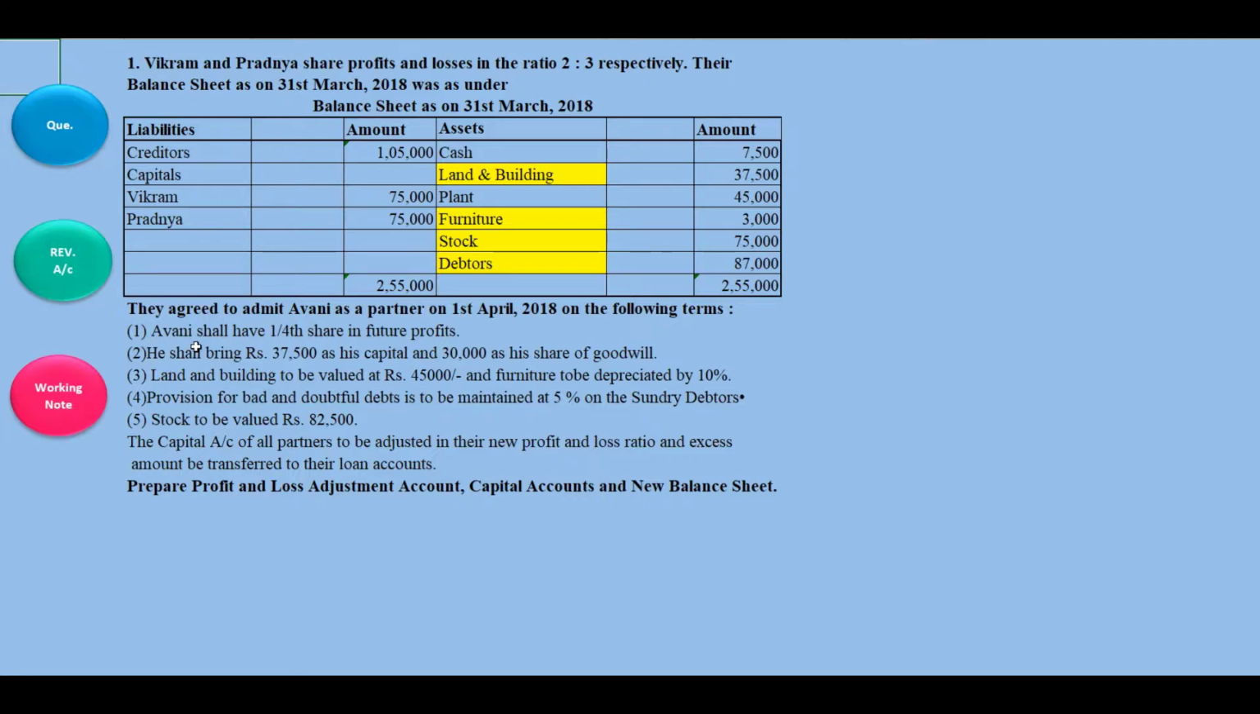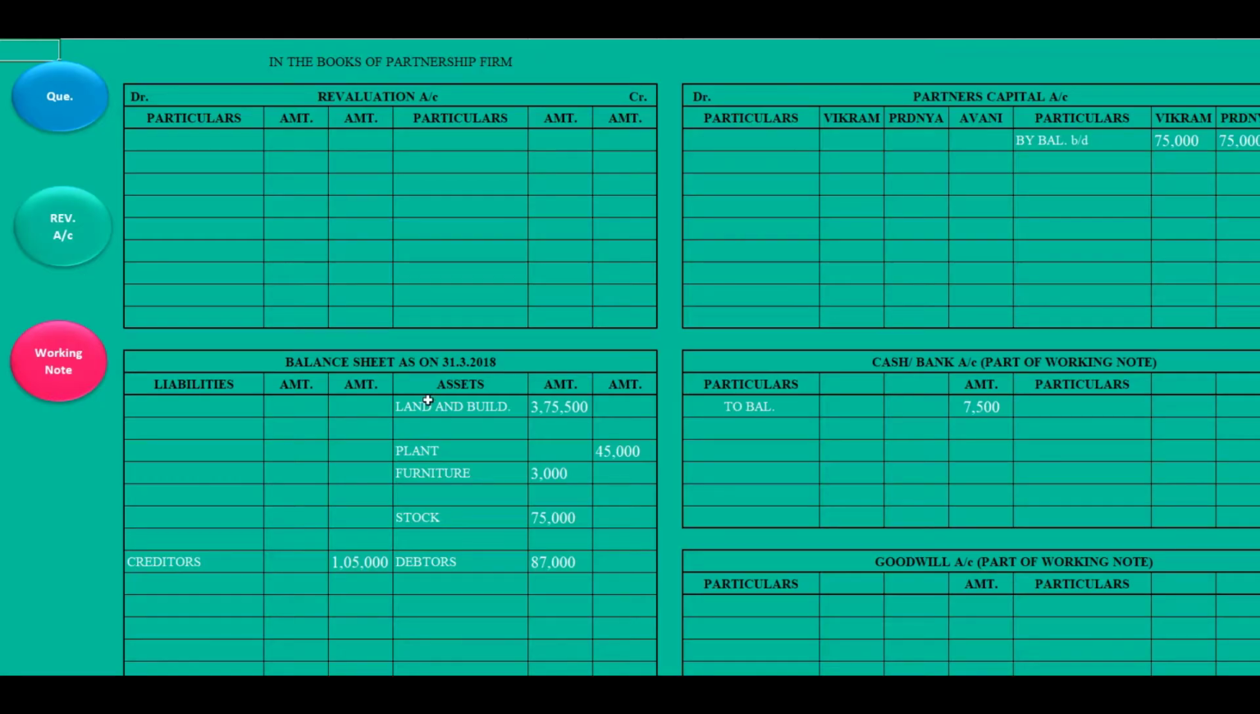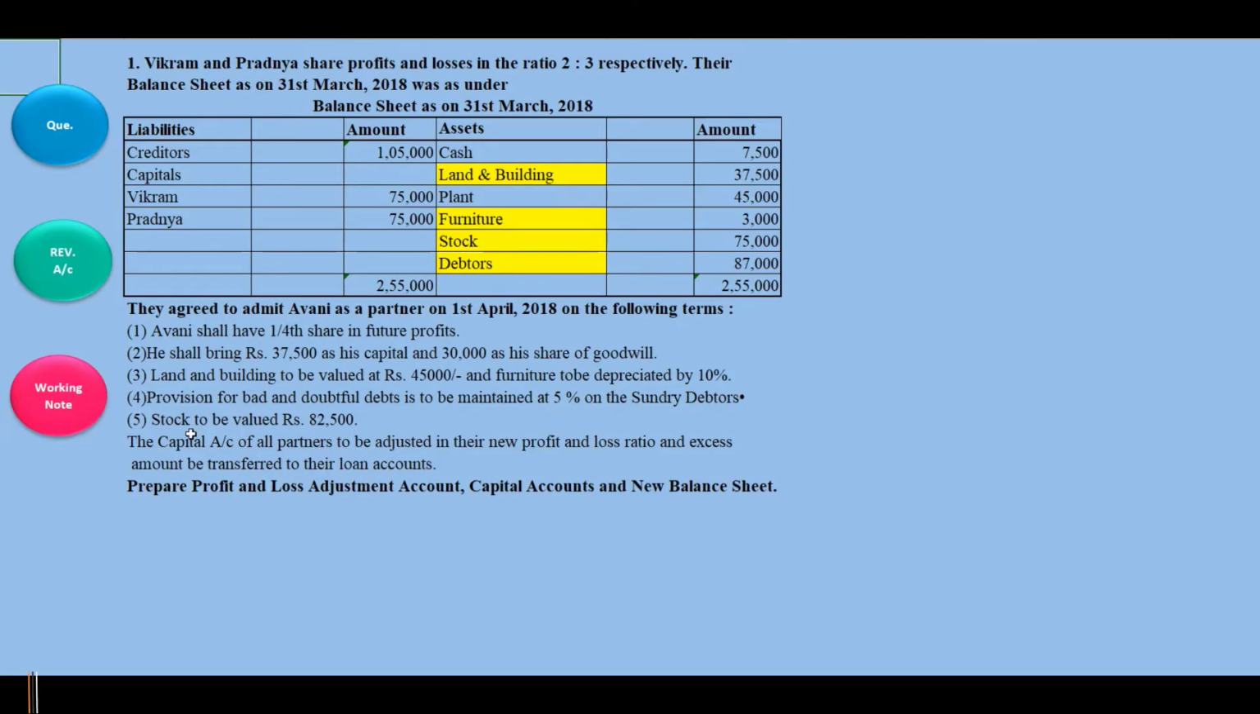Now adjustments. They agreed to admit Avni as a partner on 1st April 2018. So students, the date of the balance sheet will be 1st April 2018. Avni shall have 1/4 share in future profit. So on the basis of this, we'll calculate the new profit sharing ratio. That is compulsory. You are going to get marks.